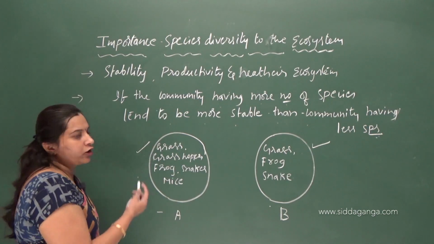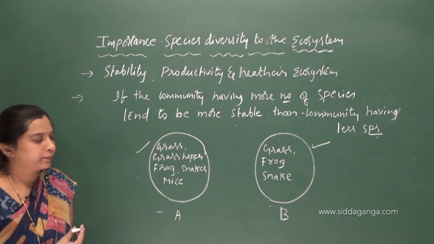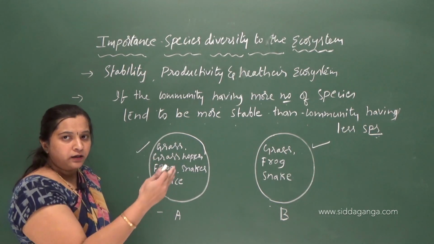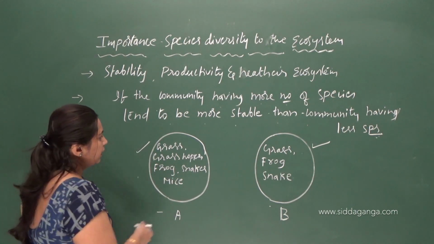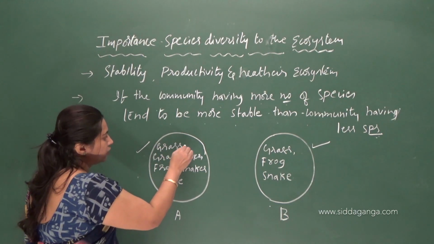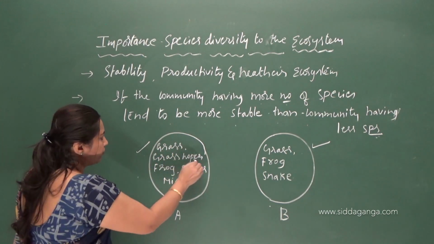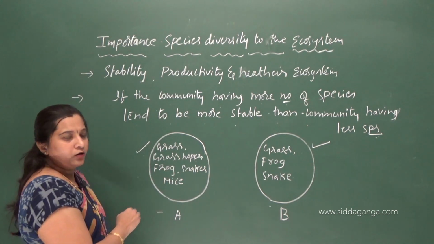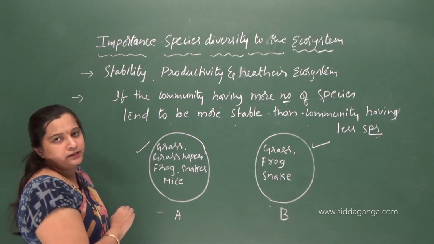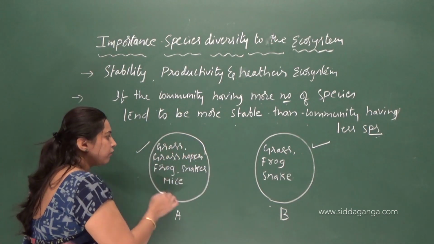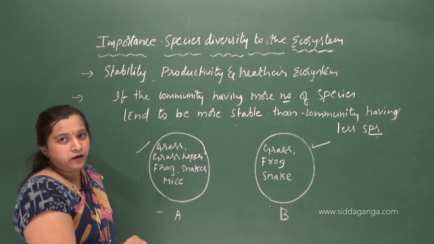If we talk about a simple food chain, one organism is eaten by another organism. Suppose this is grass. Grass is eaten by grasshopper, grasshopper in turn eaten by a frog, and frog in turn eaten by snakes. What happens if any one of the species is lost in the ecosystem?